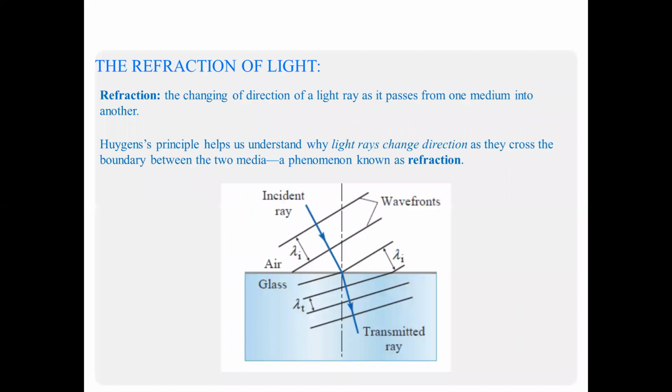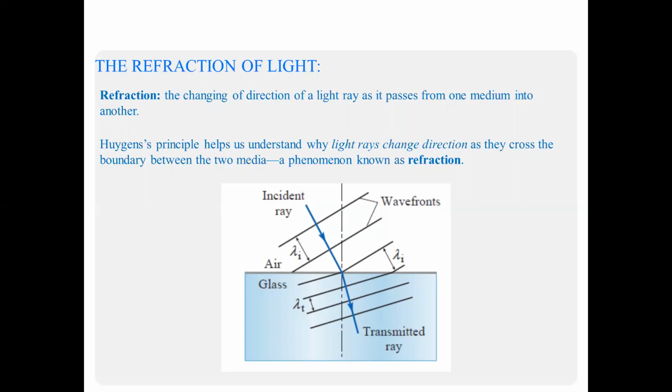And the refraction of light. Refraction is the changing of direction of a light ray as it passes from one medium into another medium. If we consider two media, one air and another glass, then when some light is incident on the air to glass boundary, some part of the light comes back into the same medium, in air.